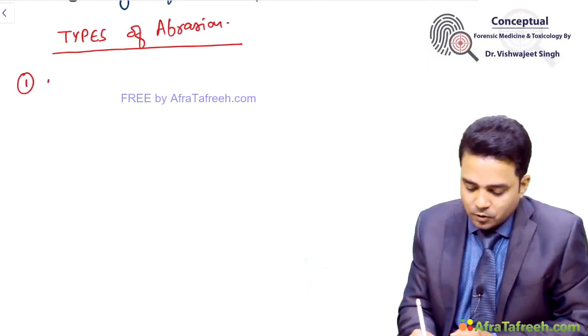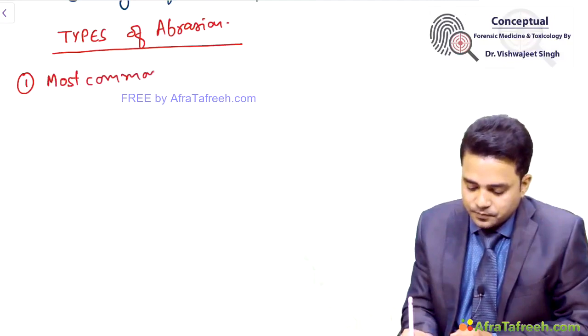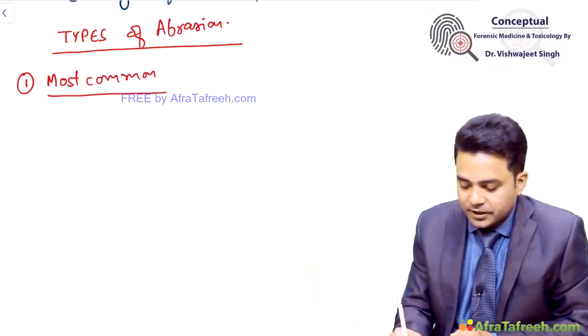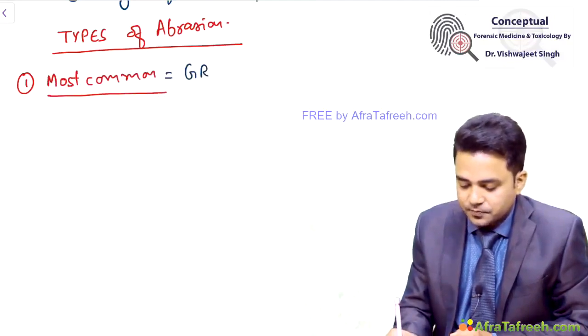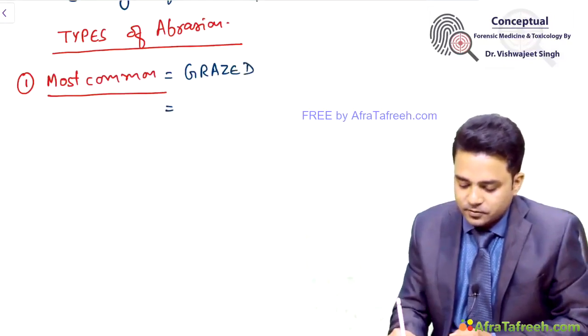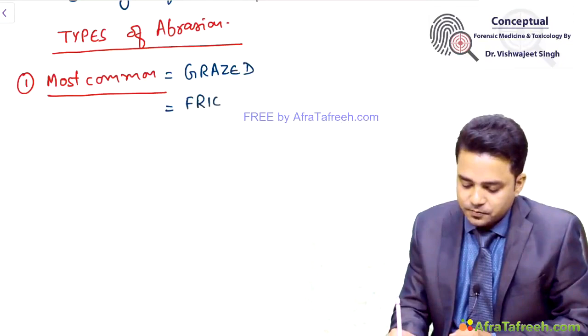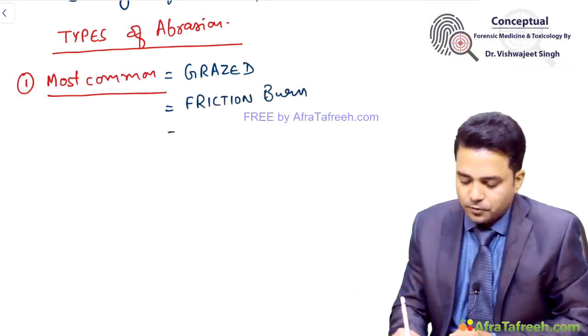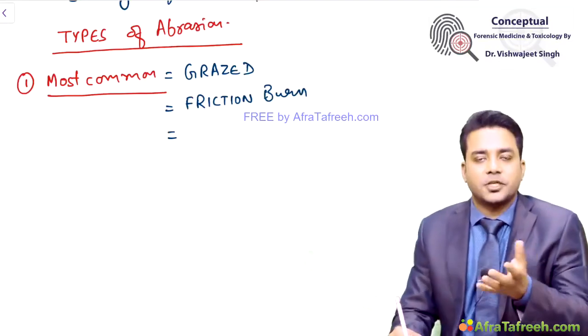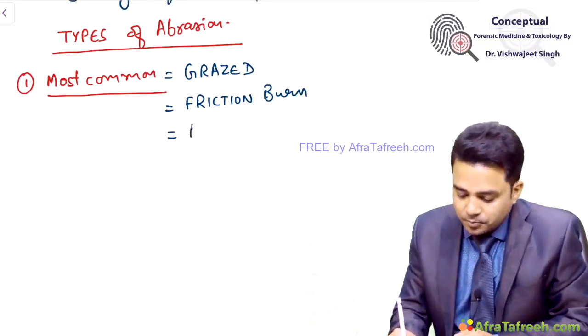First, most common type of abrasions are your grazed abrasions, also called as friction burn or brush burn.